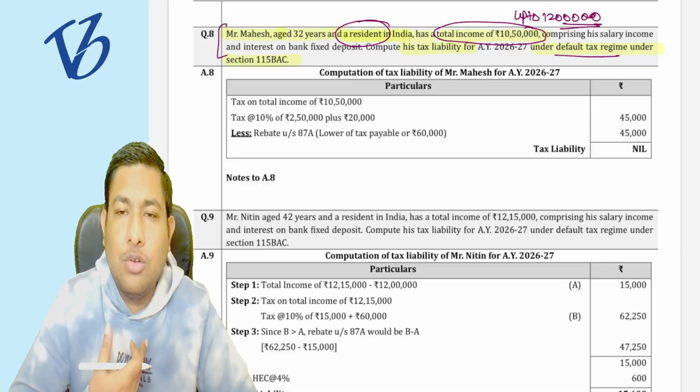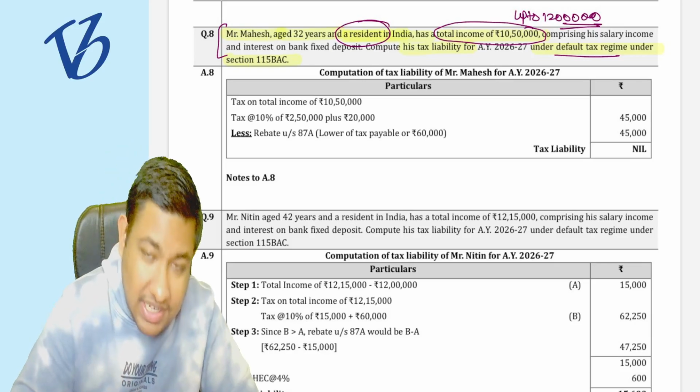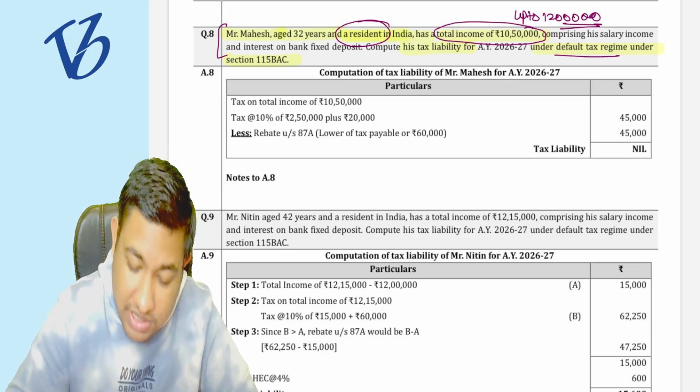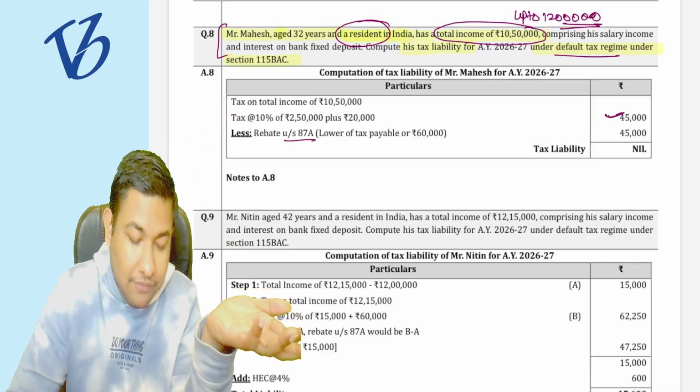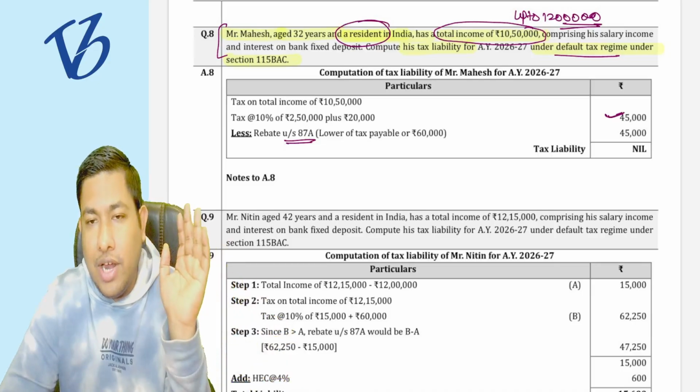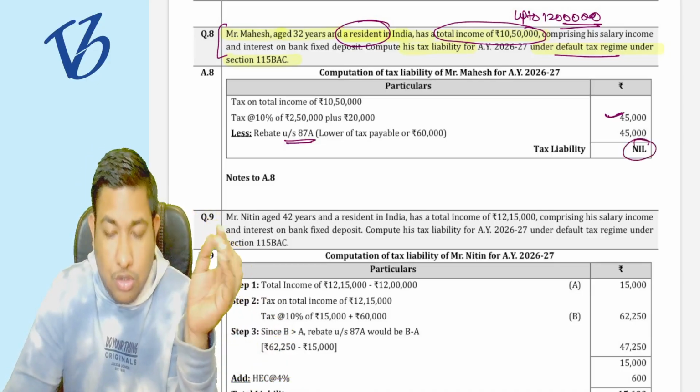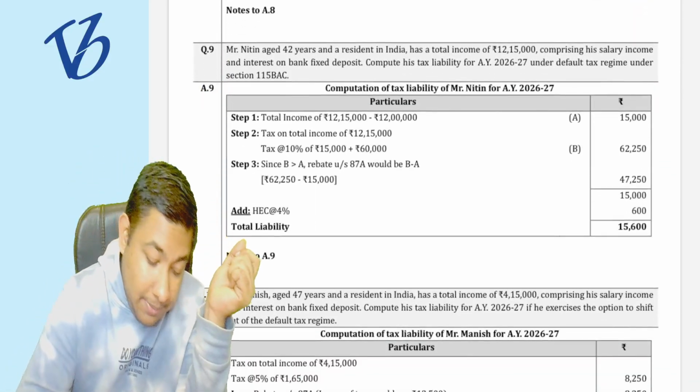So first you have to calculate the tax on that particular income. The tax on 10 lakh 50,000 rupees is going to be 45,000 rupees as per the default tax regime. You have to compute and give the final tax rebate under section 87A. So it is going to be nil. Okay, same for question number 9.